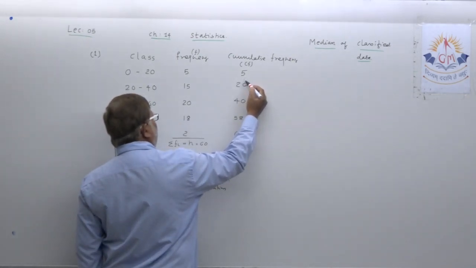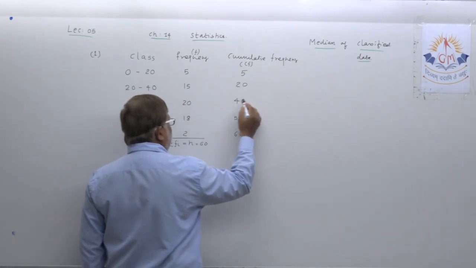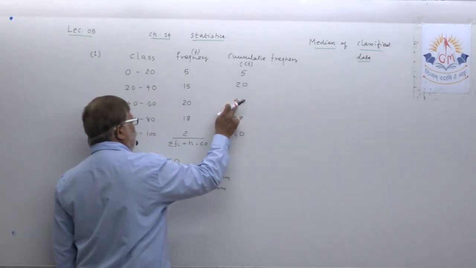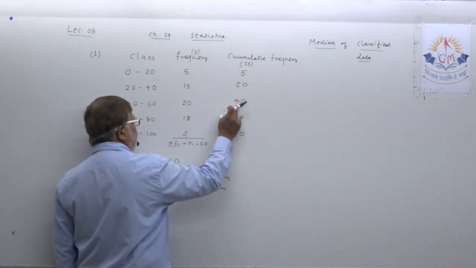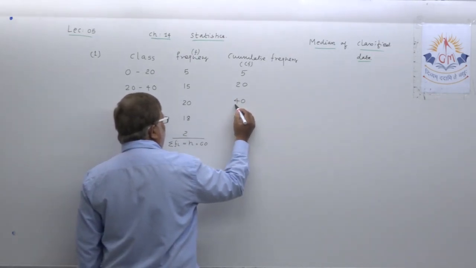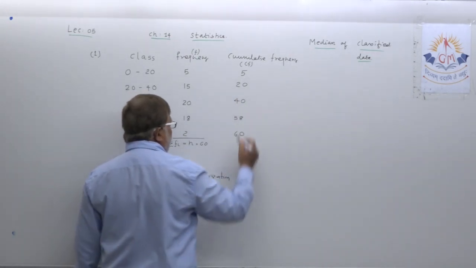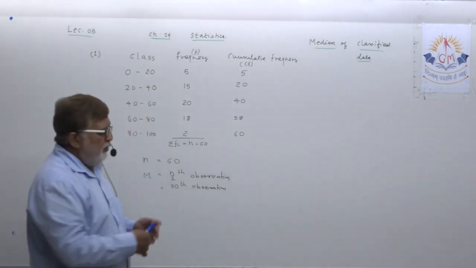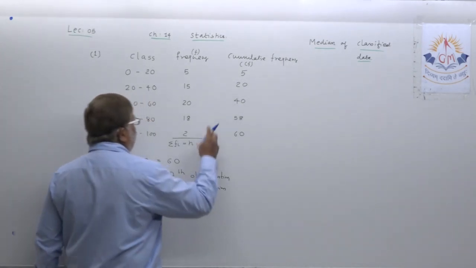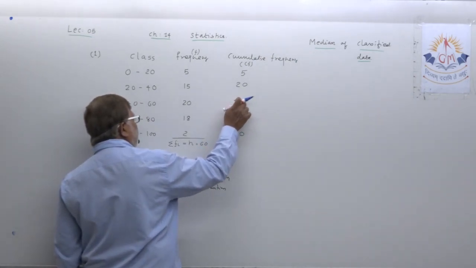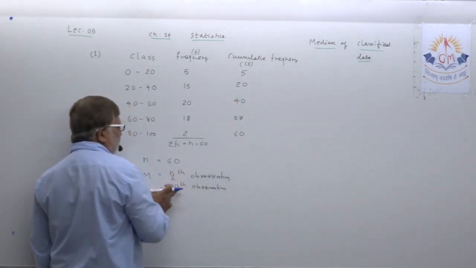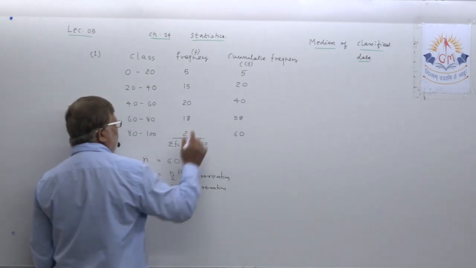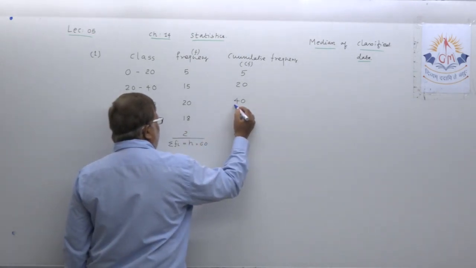We are looking for the 30th observation, so definitely you will target CF 40, but this just needs to be underlined. Let us understand the markings in the column. Which cumulative frequency will you target? 40, because you are looking for the 30th observation. So just underline it and nothing else.